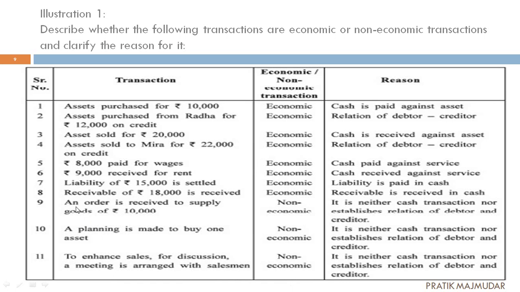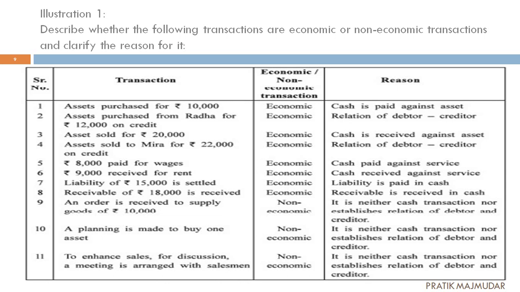Understand it. First one, an order is received to supply goods of rupees 10,000. An order is received. We haven't sold the product. This is just an order. We haven't received the amount. We haven't sent the goods to them. So that's why it is non-economic. But if I change it with just a sentence, just listen to it.